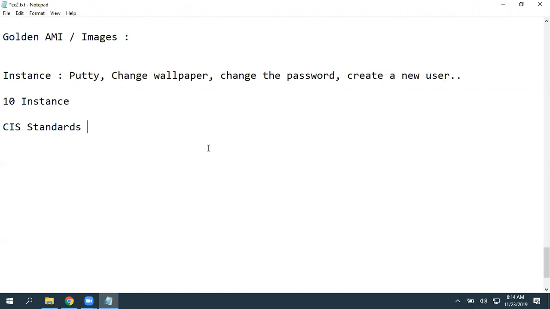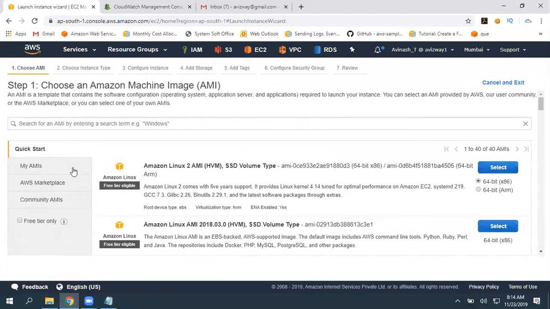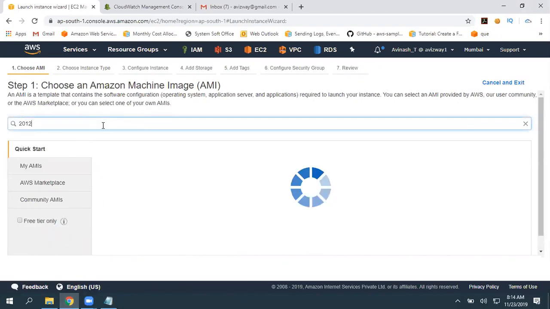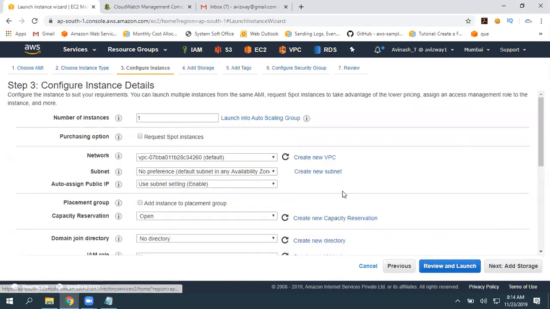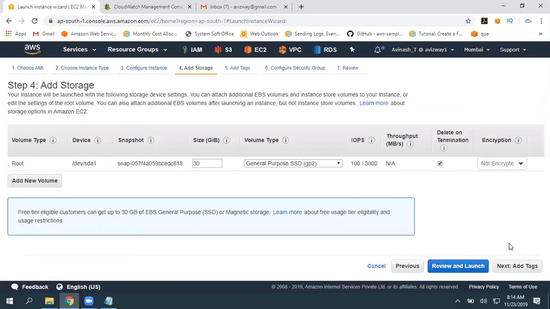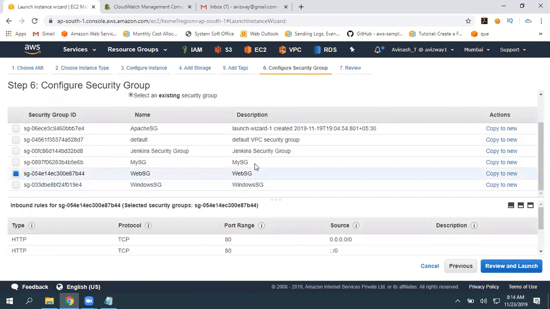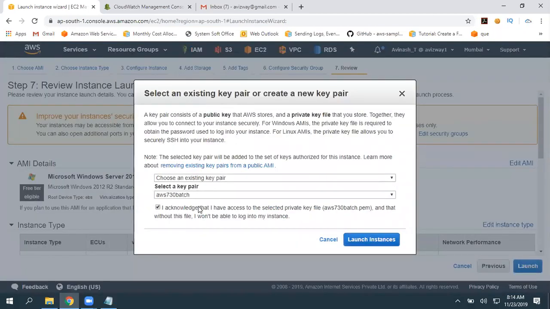Right, let me quickly launch an EC2 instance. Launch instance. Here we do not have an instance under My AMI. So I'm going to take a brand new EC2 instance, 2012 R2 base, T2 micro, all the default settings, storage 30 gigs, tags, and I'm going to call this new Windows instance. And I'm going to configure the existing security group, MySG, and launch.